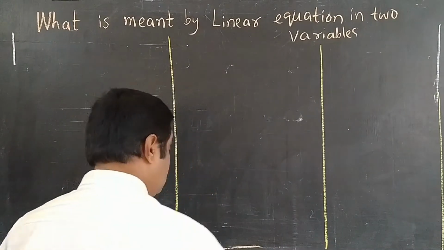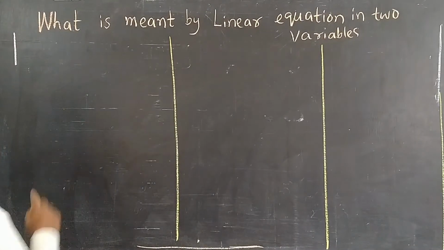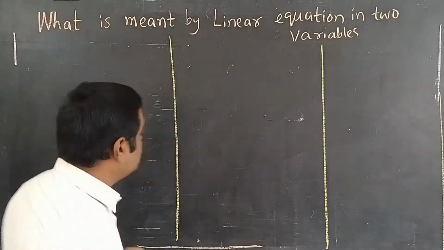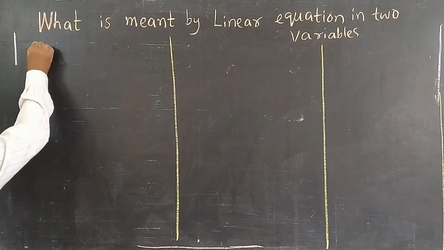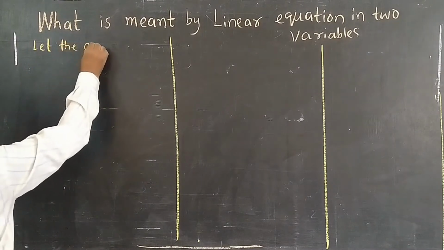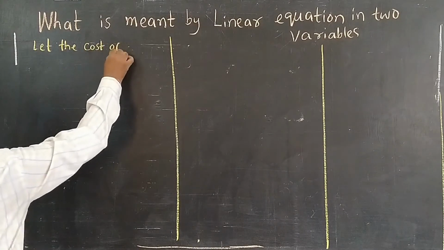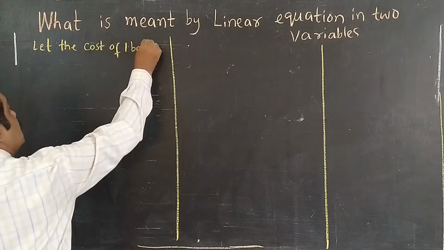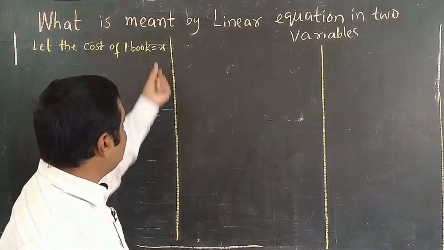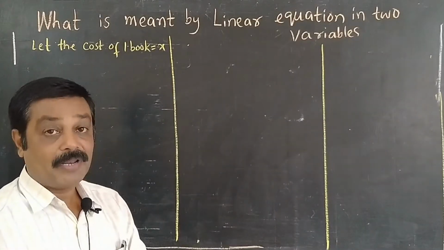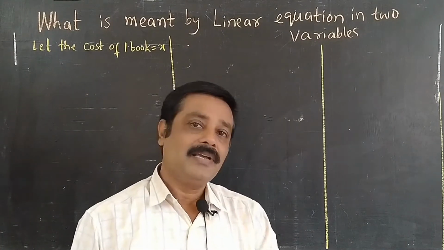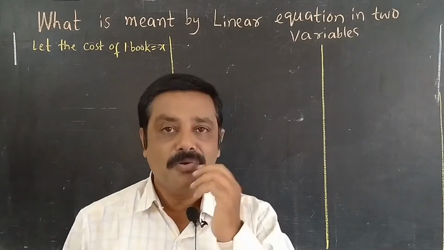See here, the boy went to a shop and he bought one notebook and one pen. I don't know the cost of the book, that's why let the cost of one book be x rupees, which is a variable. I am using one variable, an unknown quantity. Variable means a letter we use for an unknown quantity.